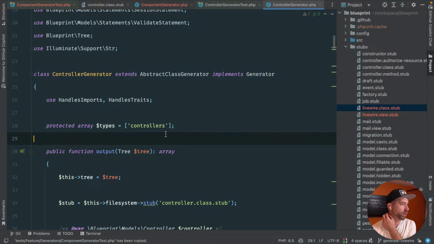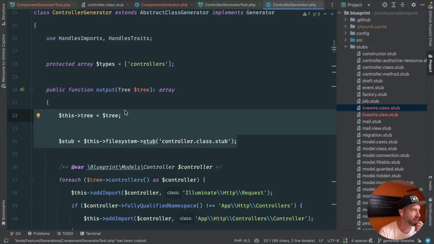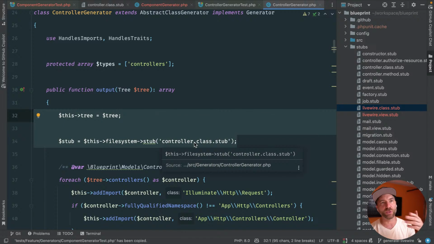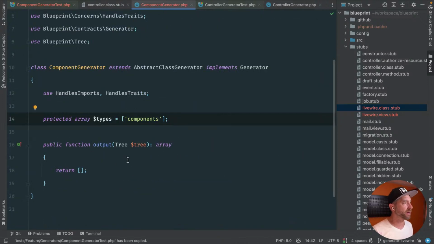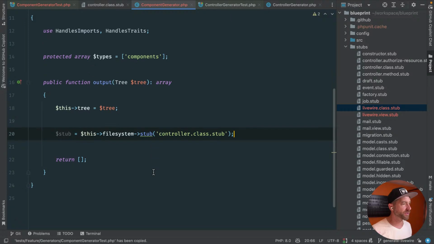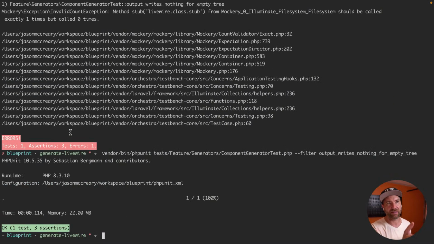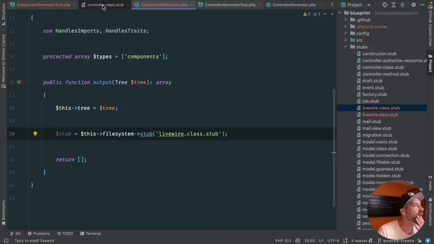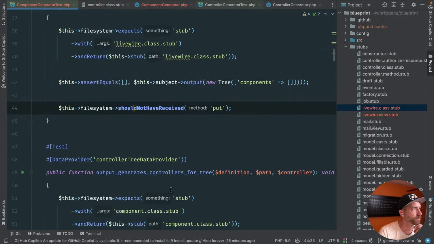Let's go over to our controller generator. We see here that we bring in the tree and we immediately pull in the stub because it's going to get used theoretically multiple times. So it's a bit of internal caching, if you will. So we know that we're kind of doing that in our component generator, so we can go ahead and do the same thing. And instead we'll call this Livewire class stub. There's our stub. We don't use it, but this should get this passing. Great. Okay, awesome. Let's go on to a more advanced example.